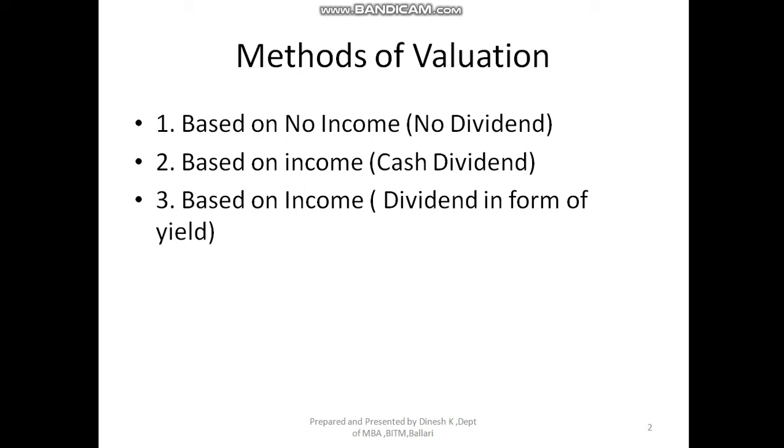The second model, which has income in the form of cash, is expressed in rupee terms and has a specific time frame. So a dividend is going to be declared within 1 month, 2 months, 3 months, right? Whereas yield is expressed per annum, not for a specified period of time, right?